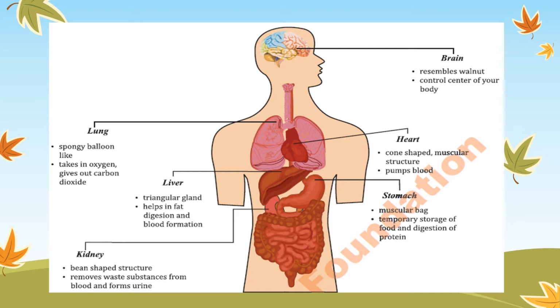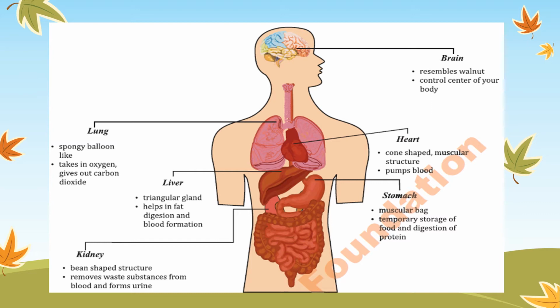Different types of organs are present in the human body. You can see in this picture. First one is the brain, and the shape of this brain is just like a walnut, and it is the control center of our body. All the body functions going on in the body are controlled by our brain. The second organ, you can see here, is the heart.